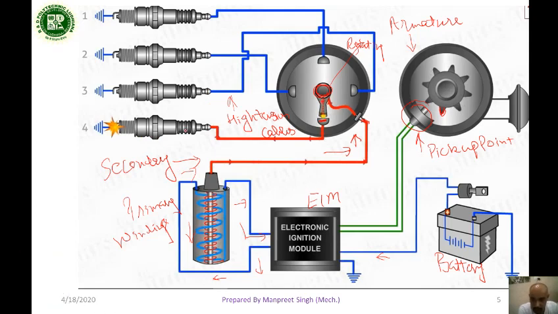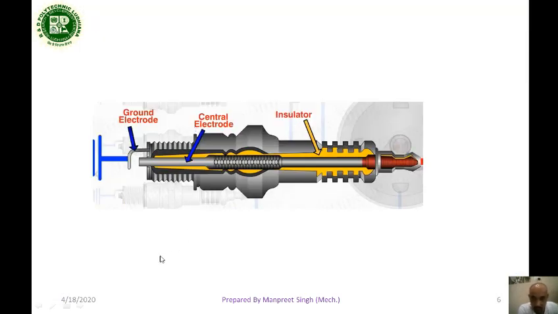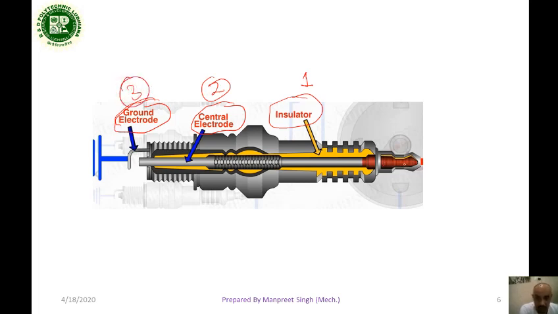Now let us discuss some details of the spark plug. A spark plug consists of three parts. Number one is the insulator, the central part is called the central electrode, and the last part is called the ground electrode. Current passes through the insulator to the central electrode and to the ground electrode, and a spark is created.